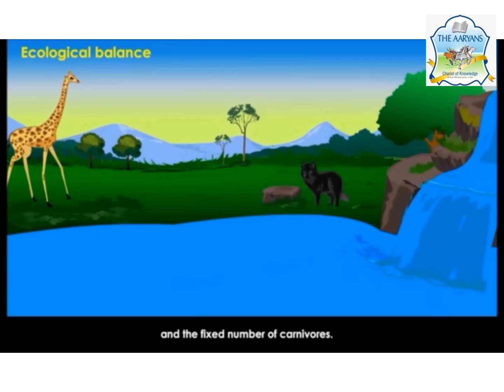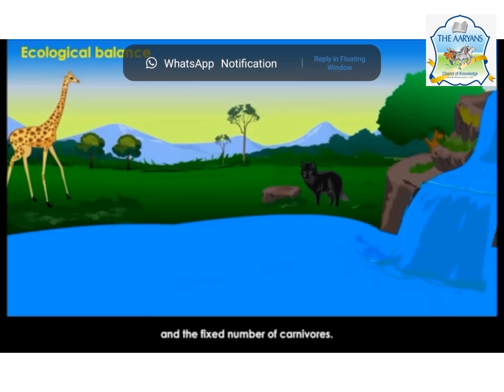So we can say that there is a delicate balance in nature which is maintained by all living creatures. If any one of them vanishes, the whole balance will be disturbed and others will be affected.